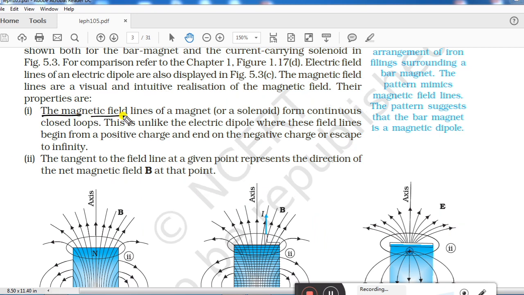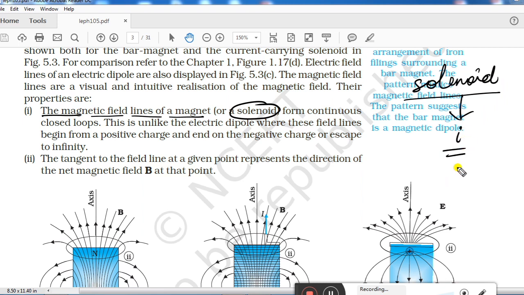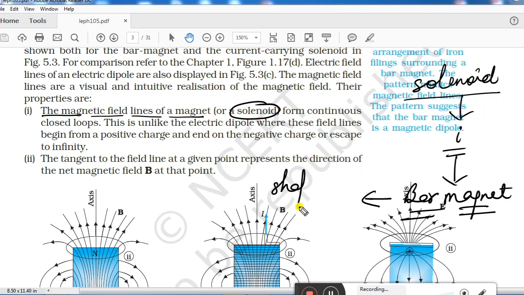The magnetic field lines of a magnet, or you can say solenoid. Remember children, about solenoid you already studied in previous chapters. If you have a solenoid and current is flowing through that solenoid, then it will start behaving like a magnet. Which type of magnet? It will start behaving like a bar magnet. What is its reason? Its reason is the shape of magnetic field lines.